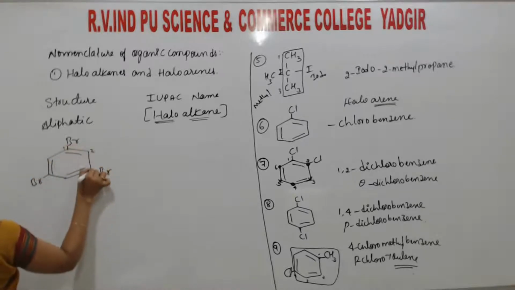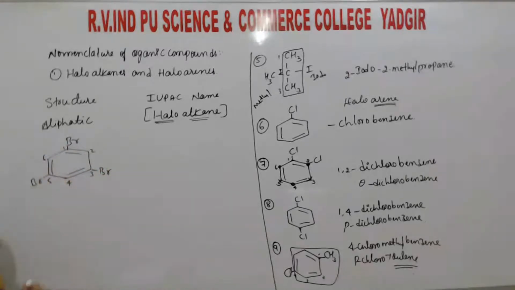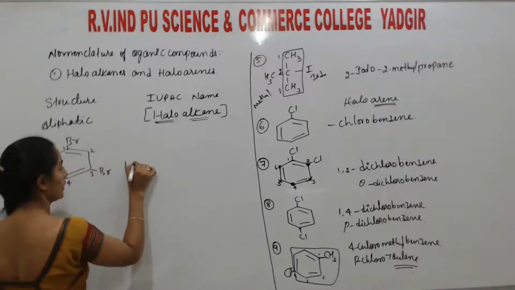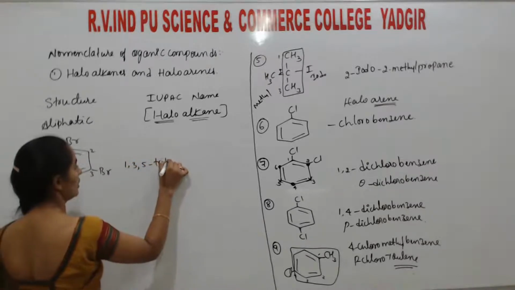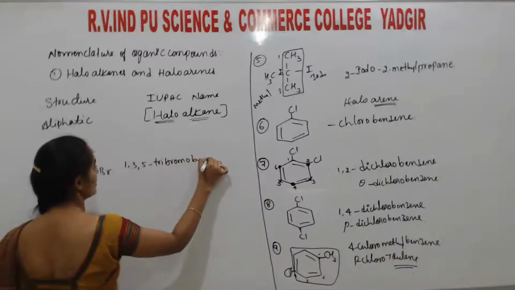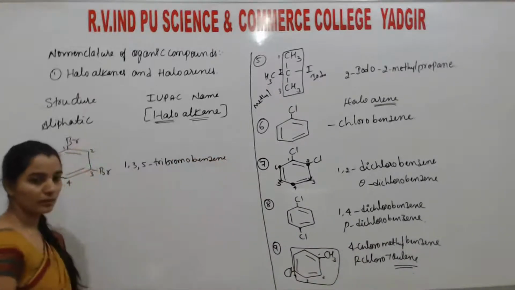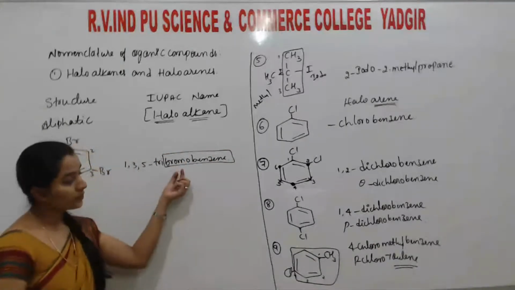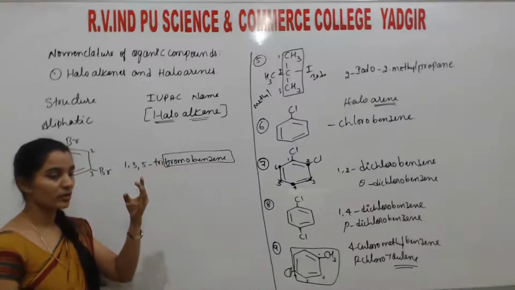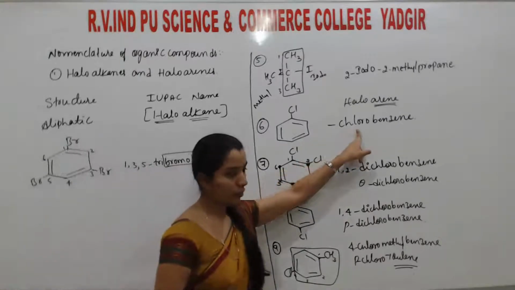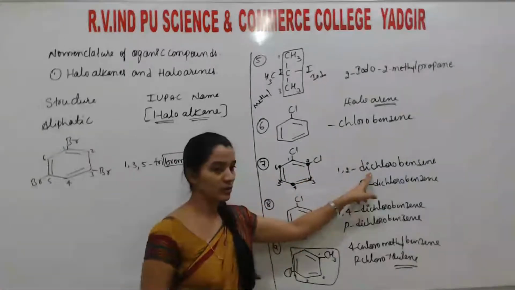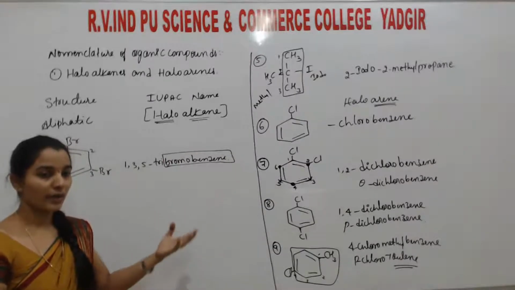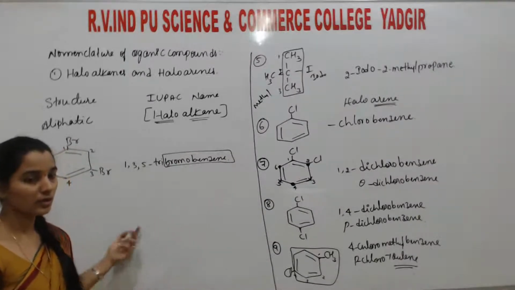So this is 1, 2, 3, 4, 5, 6. So the name of the compound is 1,3,5-tribromobenzene. Listen, bromobenzene is the name of the compound. This bromine can be of different numbers. If only one is there, that is mono. If 2 are there, we use di. Here 3 are there, so we use tri. If 4 are there, tetra, penta, hexa, like that. These are the prefixes.